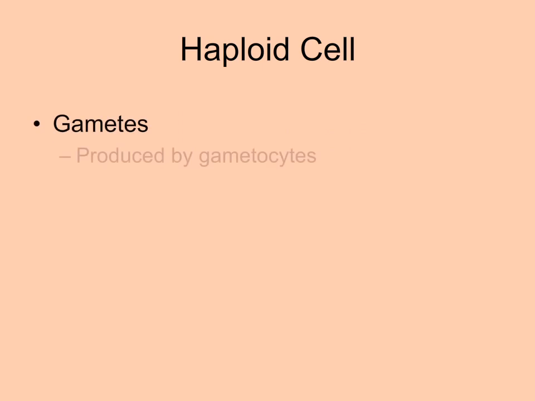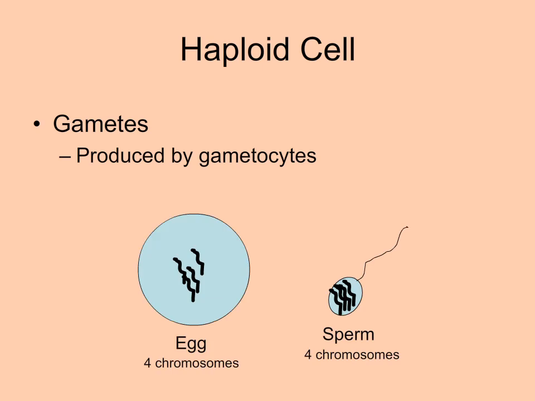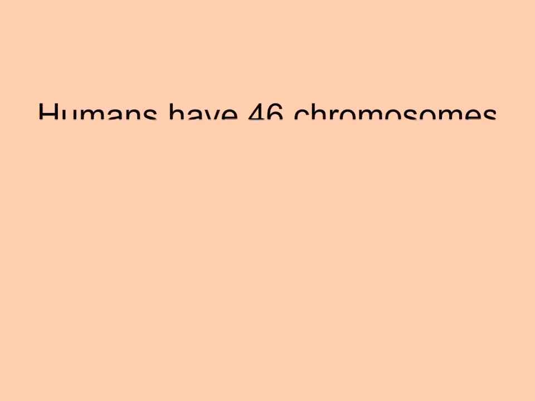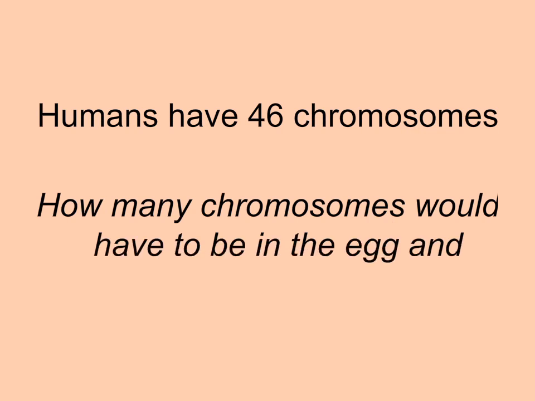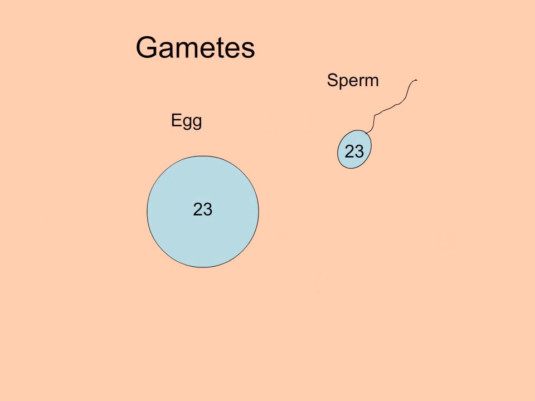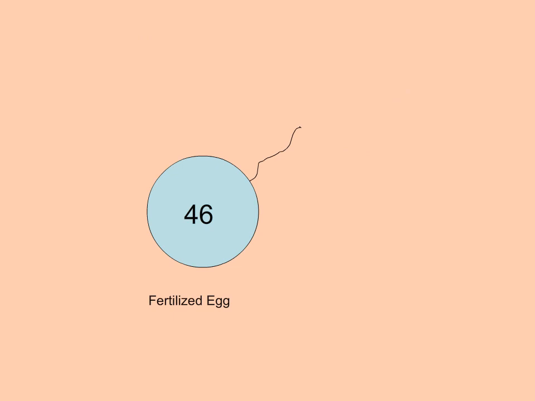Gametes are haploid and are produced by diploid gametocytes through meiosis. So this egg and sperm would only have half the number of chromosomes as a diploid cell. If human somatic cells have 46 chromosomes, how many chromosomes would we find in the gametes, the egg and sperm? Right, 23. And when a human sperm fertilizes a human egg, a diploid cell is produced.